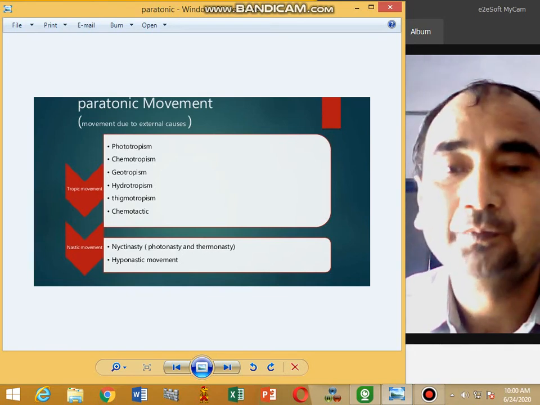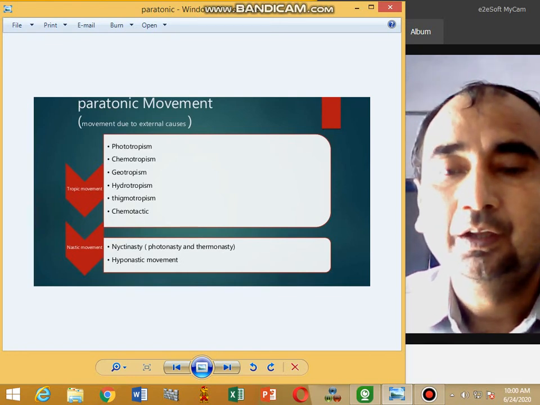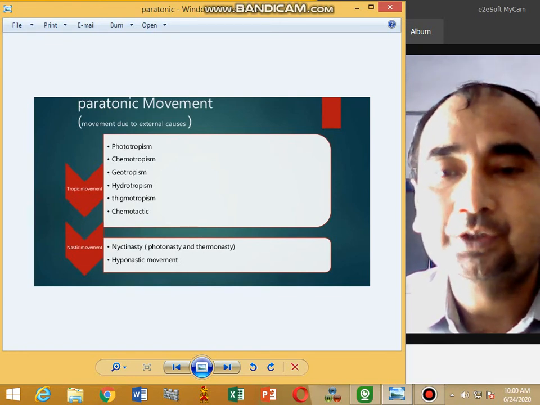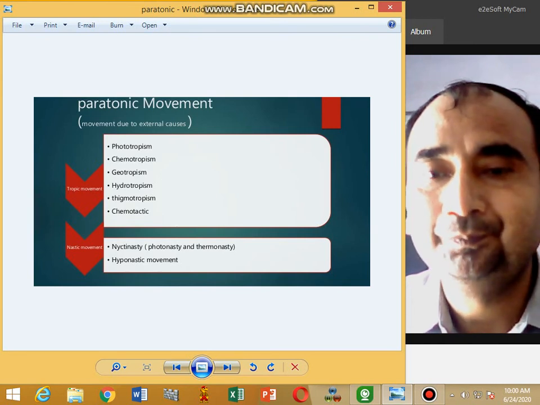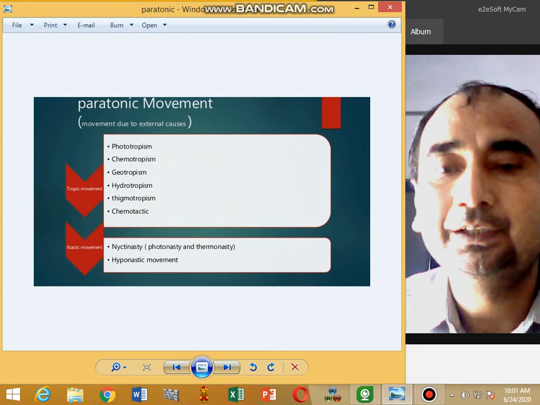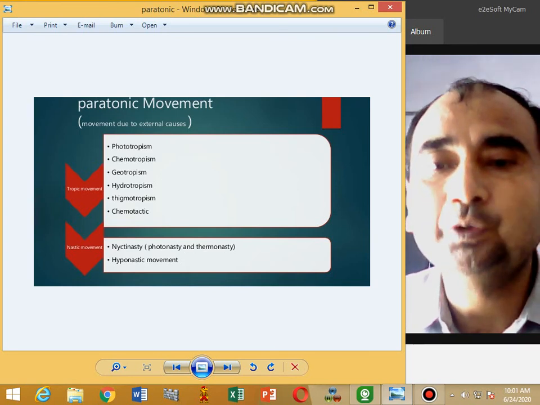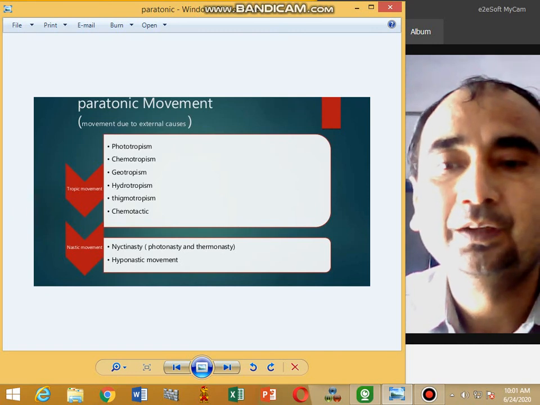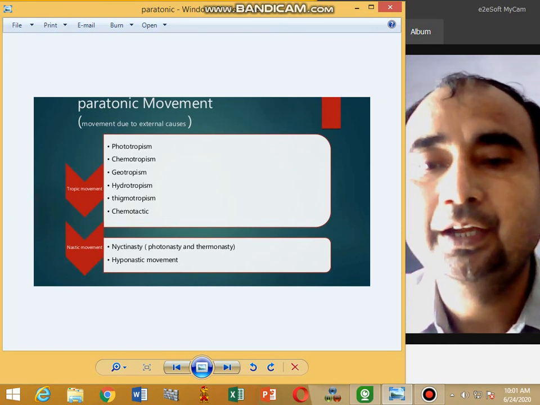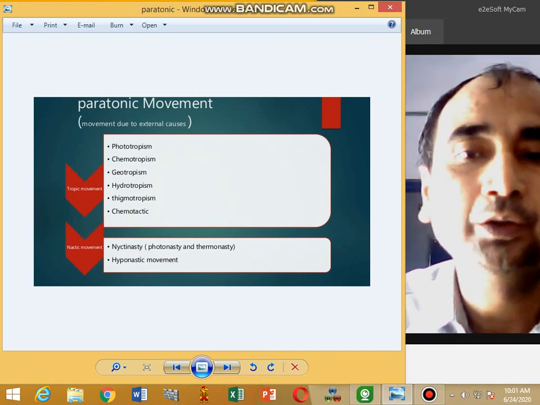Auxin inhibits the growth of root. So cells on the upper surface of the root get more elongated and it curves the root downward, while in stem auxin promotes the growth. Cells on the lower surface of the stem get elongated and the stem gets curved upward. These are some hormonal effects on plant movements.